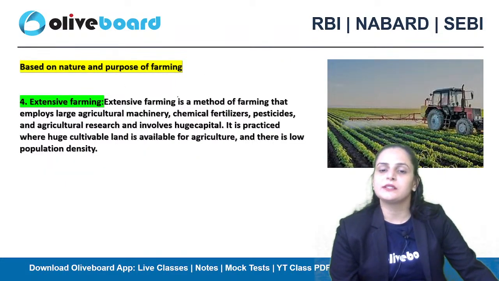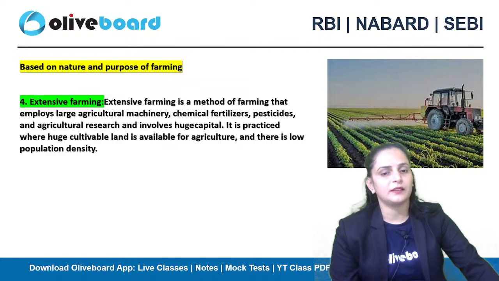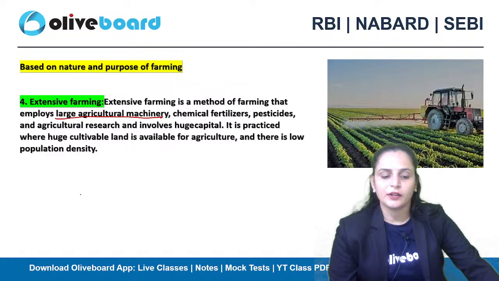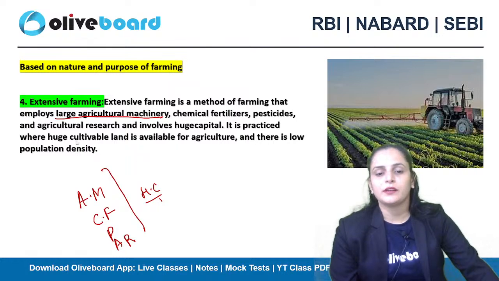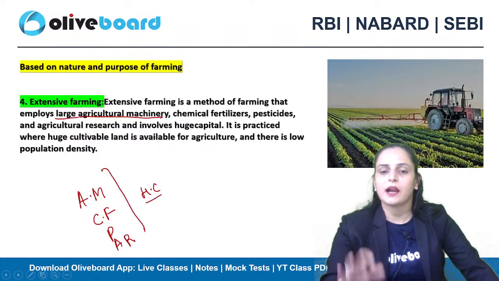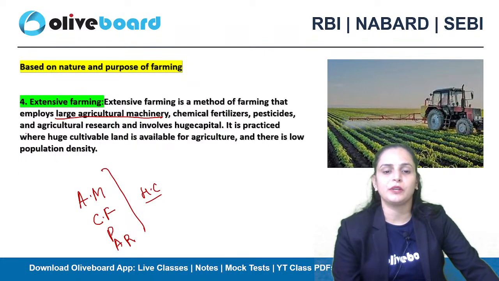सो एक्सटेंसिव फार्मिंग इज अ मेथड ऑफ फार्मिंग दैट एम्प्लॉयज लार्ज एग्रीकल्चरल मशीनरी. सो व्हाट यू आर डूइंग इन दिस, लार्ज एग्रीकल्चरल मशीनरी, chemical fertilizer, pesticides and agriculture resource, right? And you are utilizing huge capital also. So where huge cultivable lands are available, there's low population density.